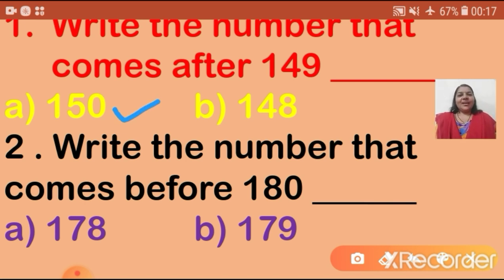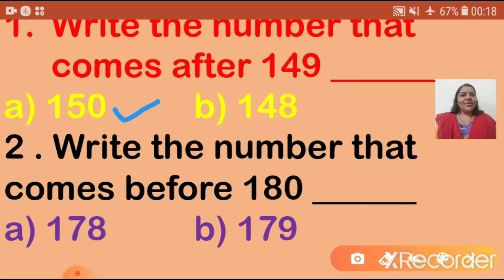Okay, now let's see number 2. Write the number that comes before 180. And the options are 178. Option B 179. Can you all tell me the correct answer?